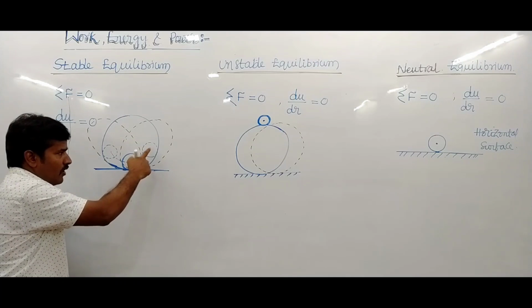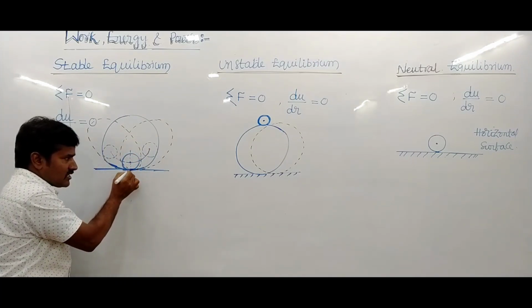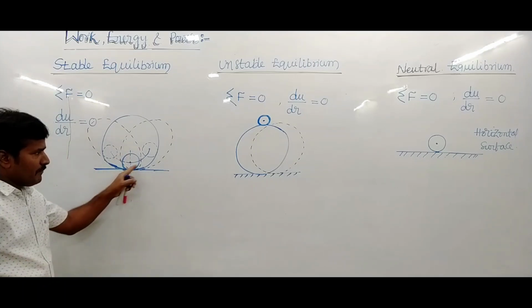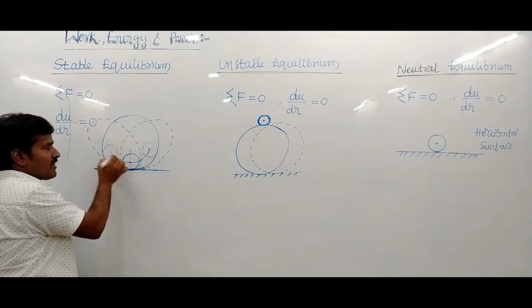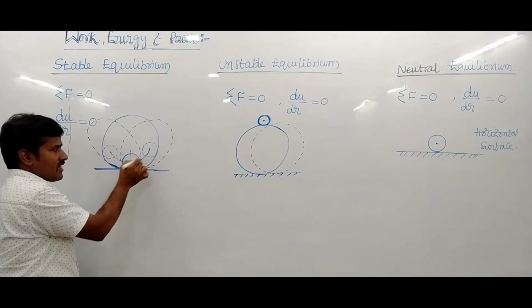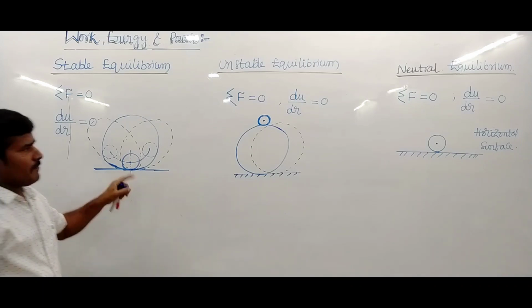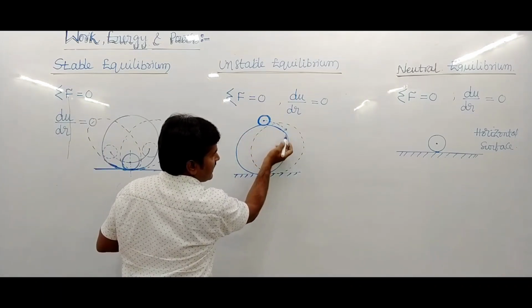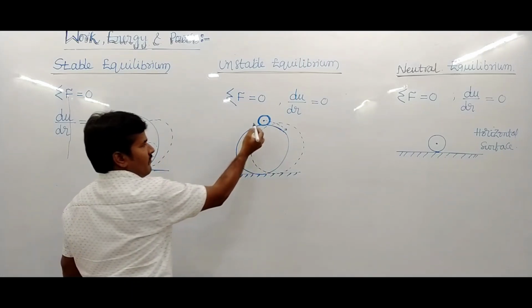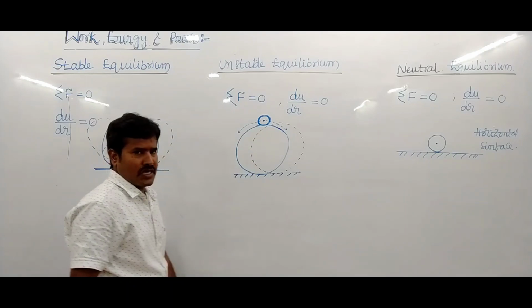But when the body is in oscillatory motion, it comes to rest again at the stable position, the mean position. The body moves to either side, but it comes back to the same position, the mean position. But for this body, once it leaves the surface, it does not regain its original position.